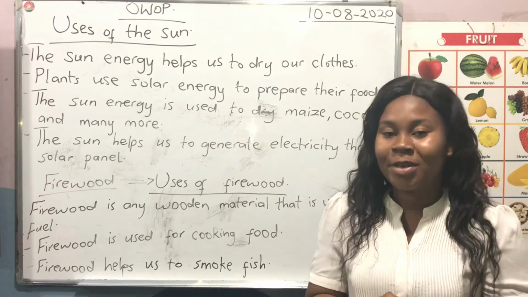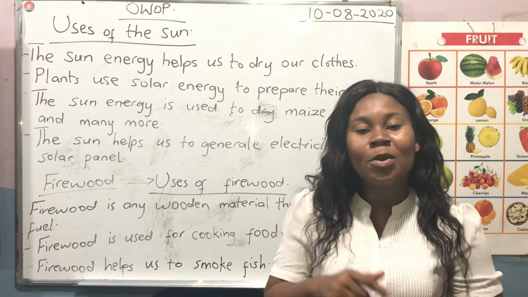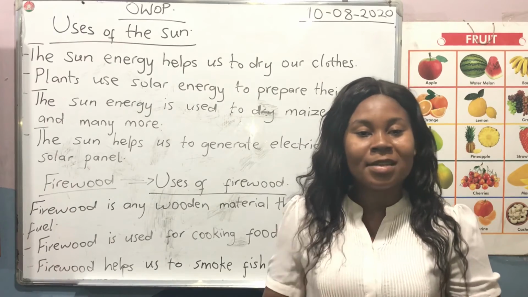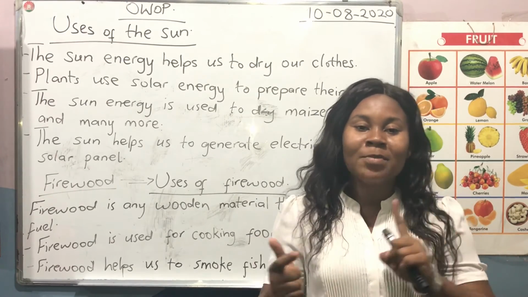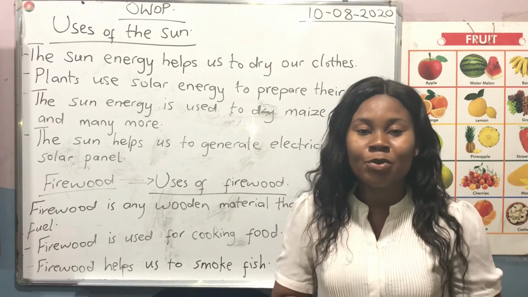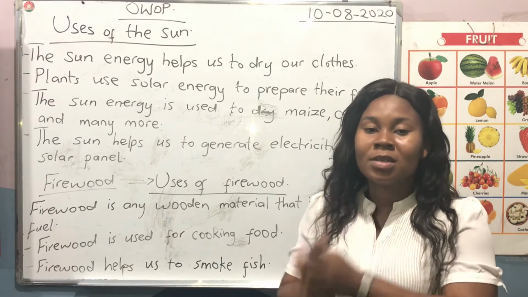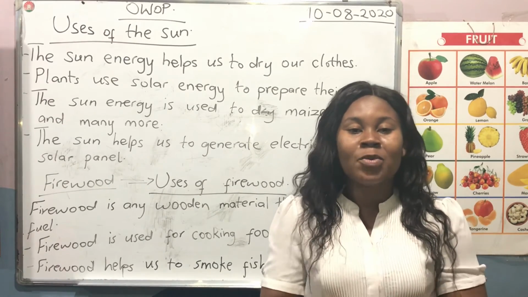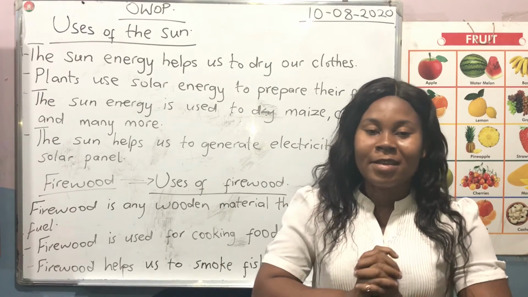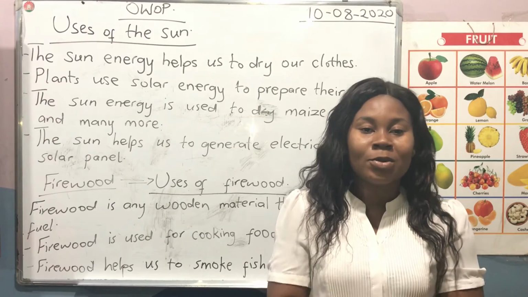Solar energy. Very good. So we said we have the sun, the LPG, and the full meaning of LPG is liquefied petroleum gas. Good. And we made mention of the charcoal, the firewood, the wind. So we made mention of the uses of the sun and the firewood. So the next time that we meet, we will talk about the charcoal, the wind, and then the kerosene.